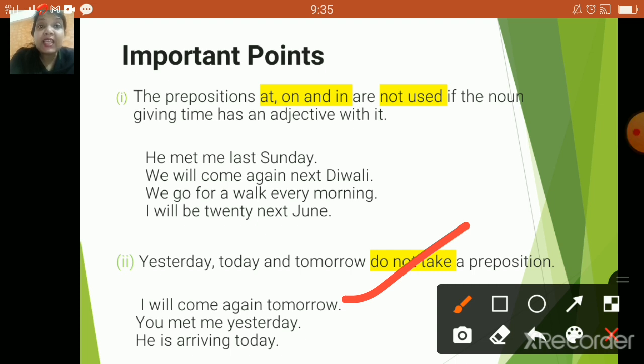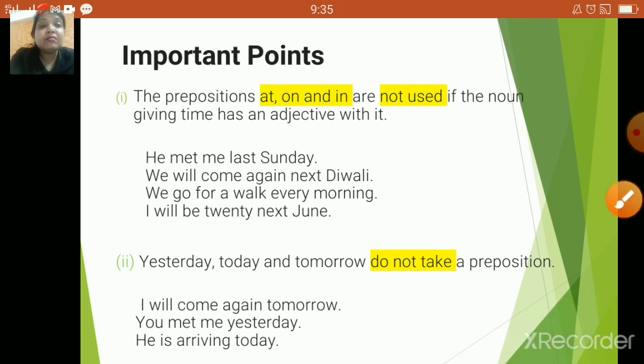You met me yesterday. No preposition has to be used. He is arriving today. No preposition is supposed to be used. The reason is, children, words like yesterday, today and tomorrow do not take a preposition. Right? I hope you're clear with these important points.